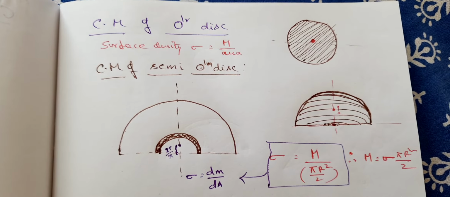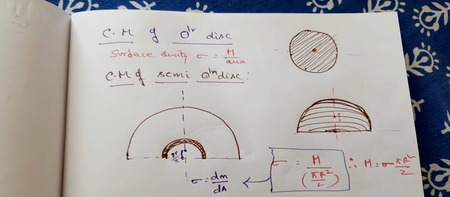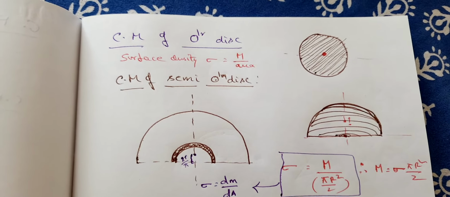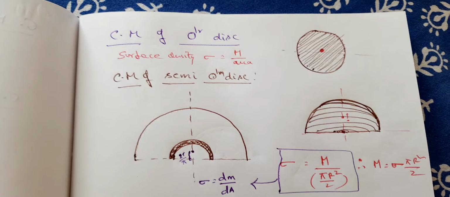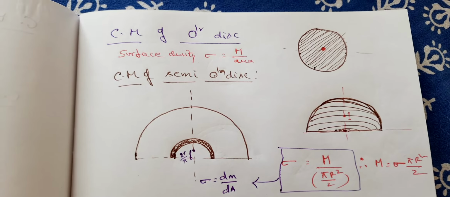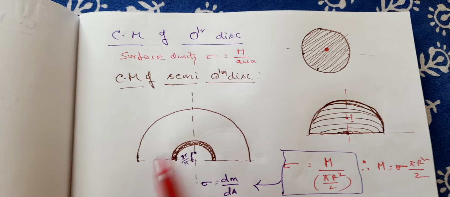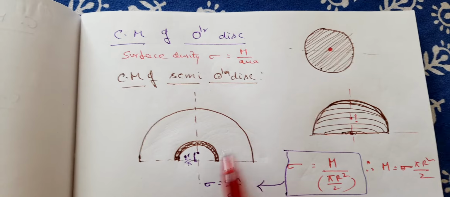Now the next one is of circular disc. Again, if it is uniform mass distribution, this lies exactly at the physical center of the circular disc. Now if it is of semicircular disc, how to understand this? It is not a rod, it is something like the whole space is occupied with mass. The mass is distributed totally.